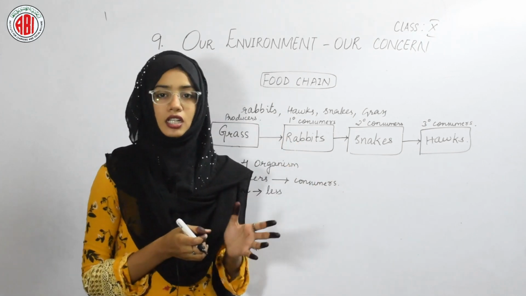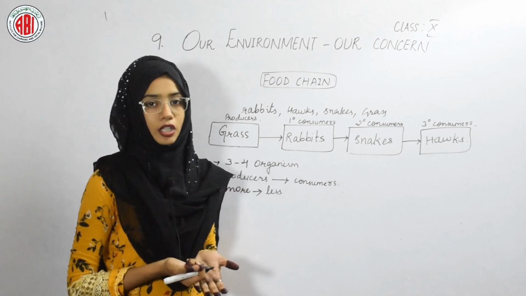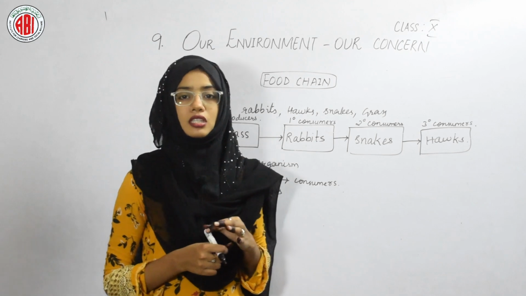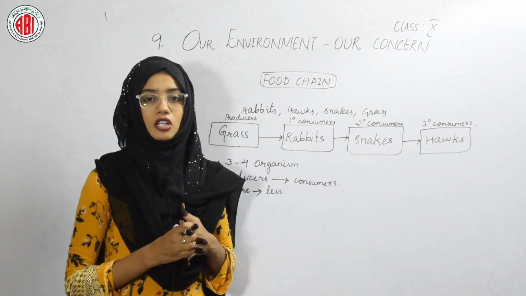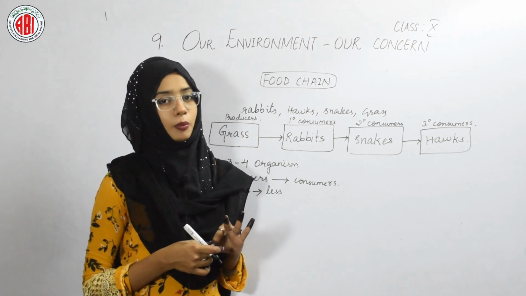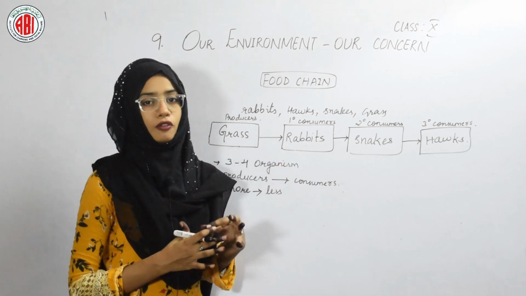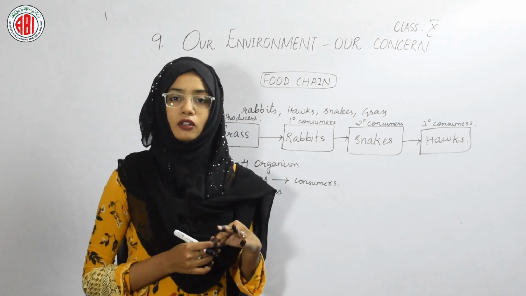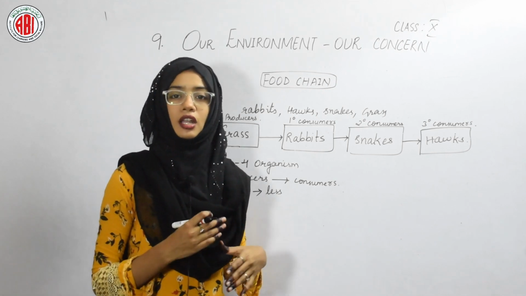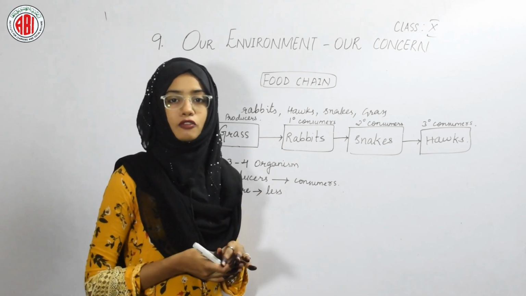It is present for the consumers, and the consumers are able to take that chemical energy from the producers. In this way, the energy produced by the producers using the sunlight is going to be transferred to the consumers. Of course, most of the energy, that is 80 to 90% of the energy, can be transferred from the producers to the consumers. But after the transfer of energy to the consumers, in the body of the living organisms, when the chemical energy enters, 10% of the energy is utilized in carrying out the different processes, and most of the energy is dissipated in the form of heat.